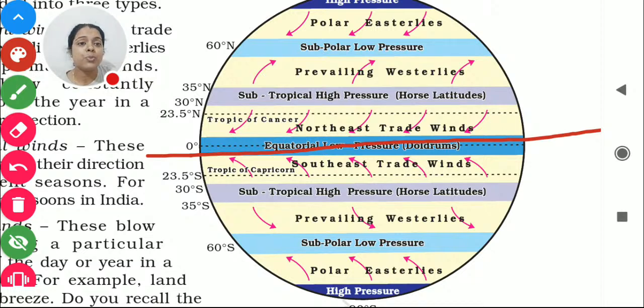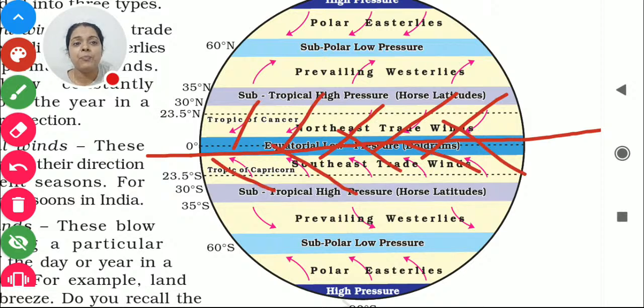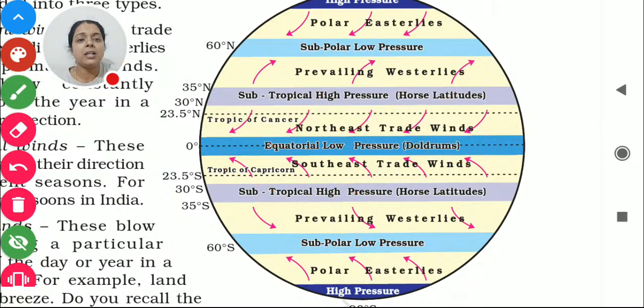So if this process goes on very fast, what will happen? What is the work of the rest of the wind? It will directly come from this side and from this side to fill this area, right? So what we find is that it is very natural that the equatorial part has low pressure. That's why the wind from this side and the wind from this side is always coming, right?